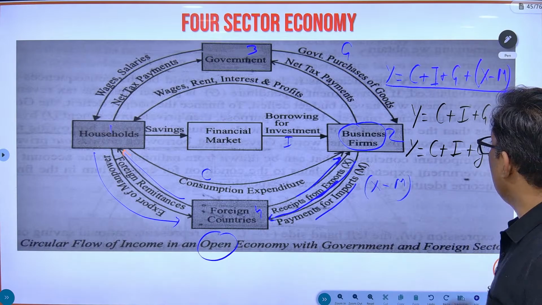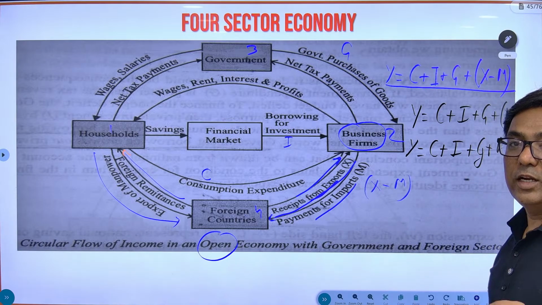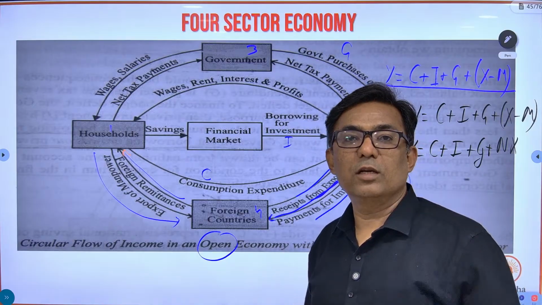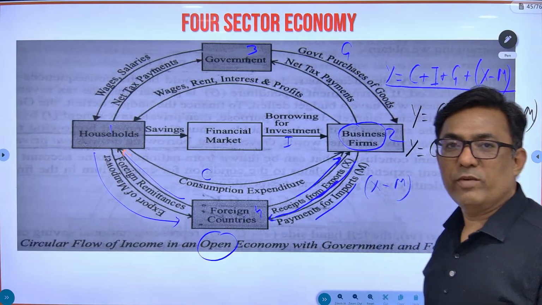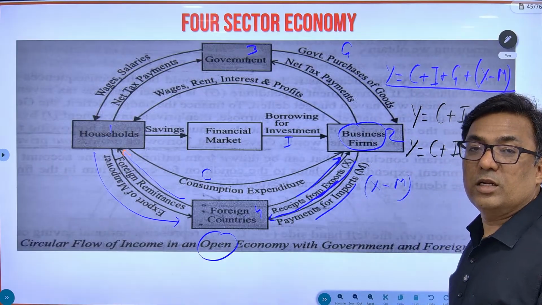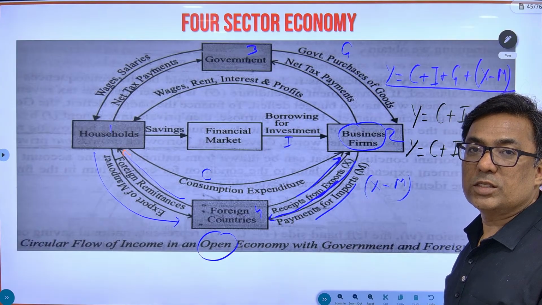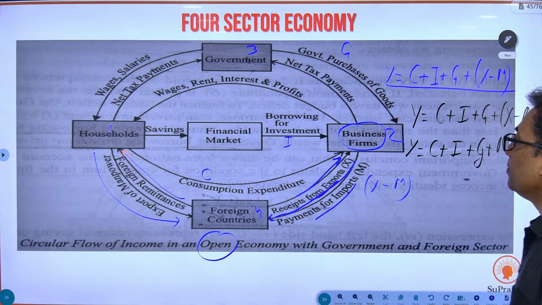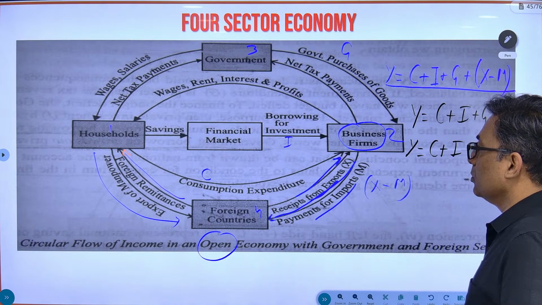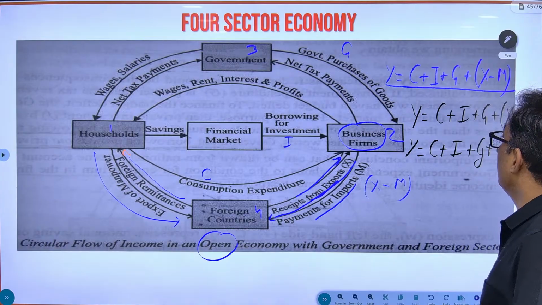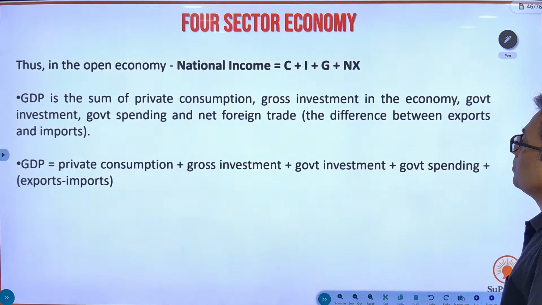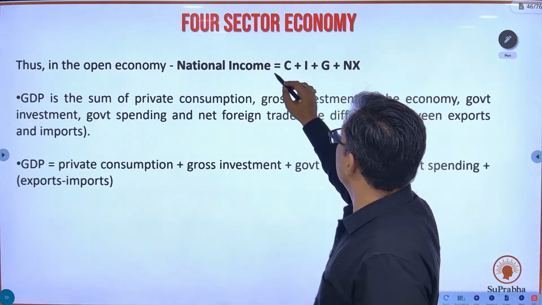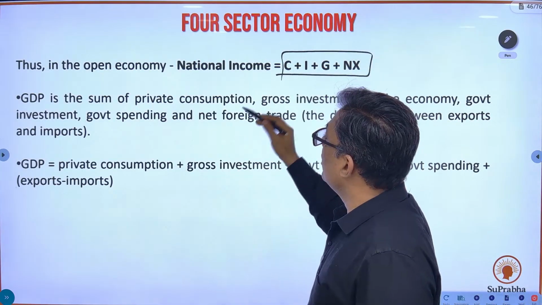Once MPSC had given you simple figures for C, I, G, X and M, and asked you to calculate the national income of that country. You just had to add and subtract the figures, nothing else. The figures were very simple, but you need to know this equation. National income is equal to C plus I plus G plus X minus M. This is the equation for the 4-sector economy. Thus in an open economy, national income is equal to C plus I plus G plus NX.